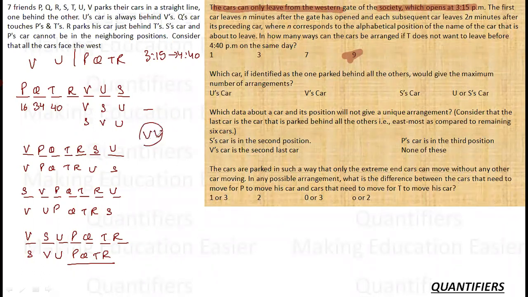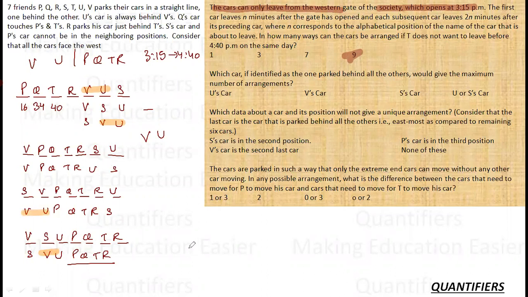If U is behind V, how many cases are there? First case, second case, and then third case, fourth case.